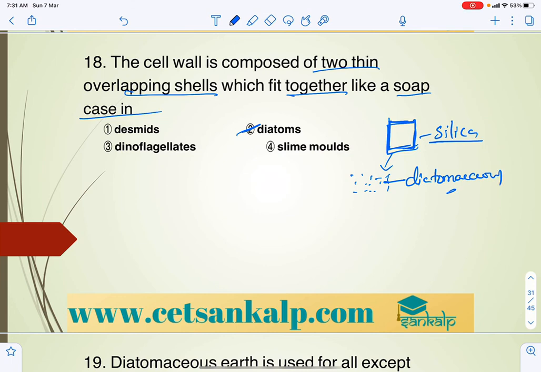This is a fine powder which helps in filtration and polishing.